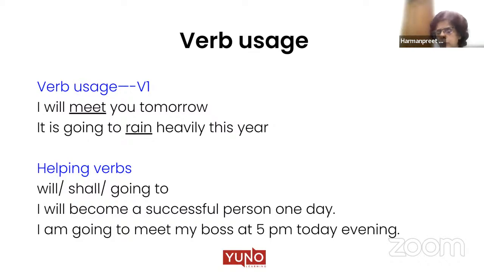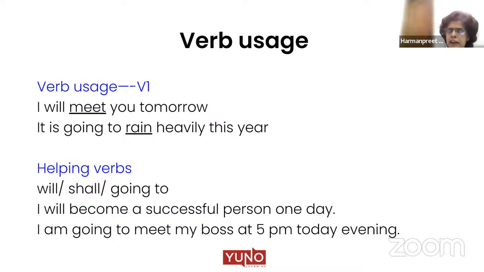So just now, I don't know how much of it you heard. We just now started with the usage of future tense, and we are doing the first variant, or the first simple form of future tense, which is simple future. And which form of verb do we use? We use the first form of verb, and the helping verbs that we use are will, shall, and going to. Right? If I say I will become a successful person one day.